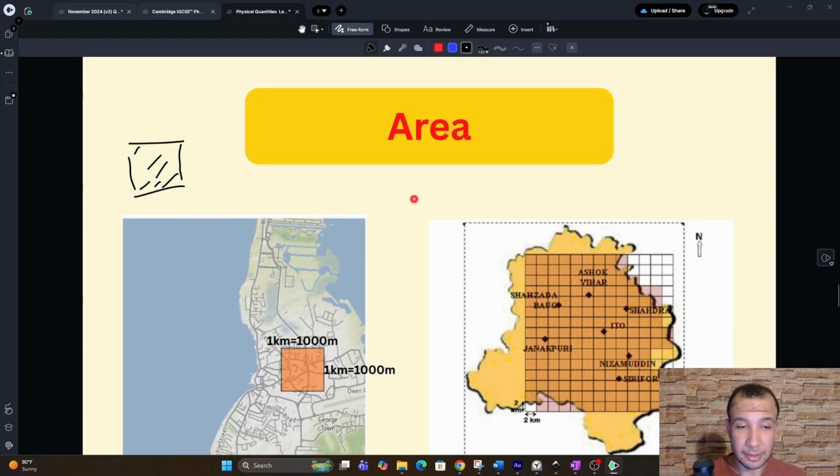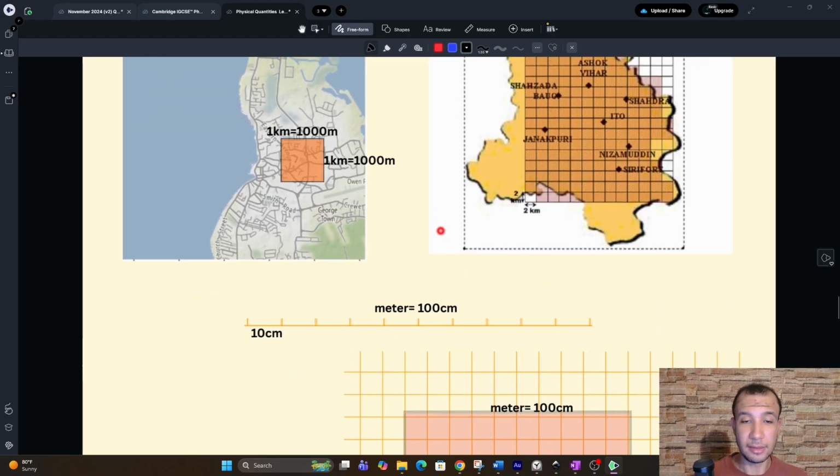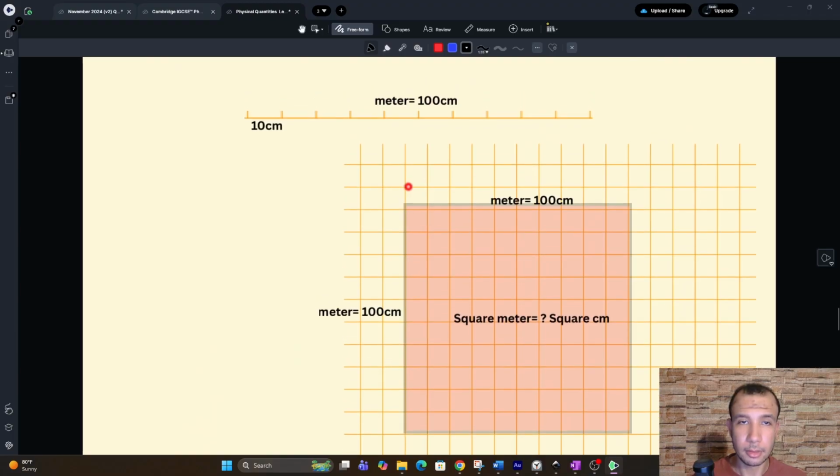And again, for example, 1 kilometer squared will be 1,000 meters times 1,000 meters. In this case, remember that 1 meter equals 100 centimeters.